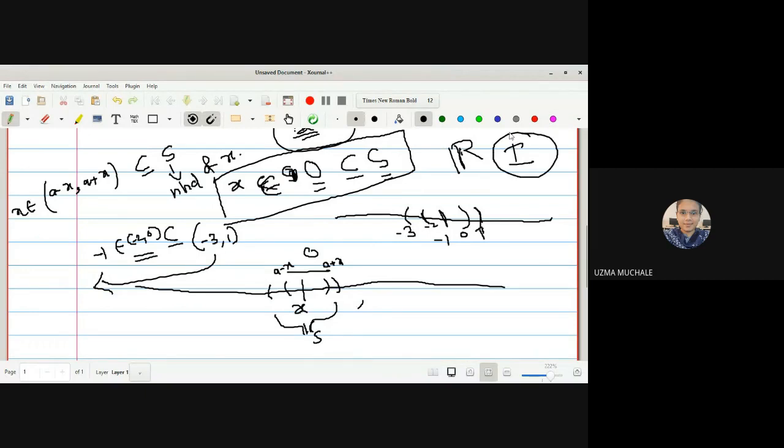Okay, is it correct? As you have considered the set of integers, can you do it for the real line?